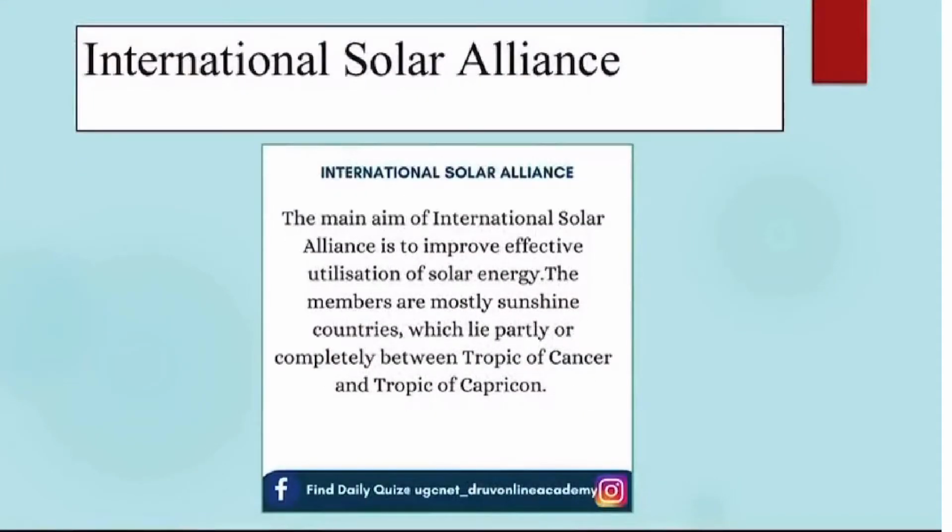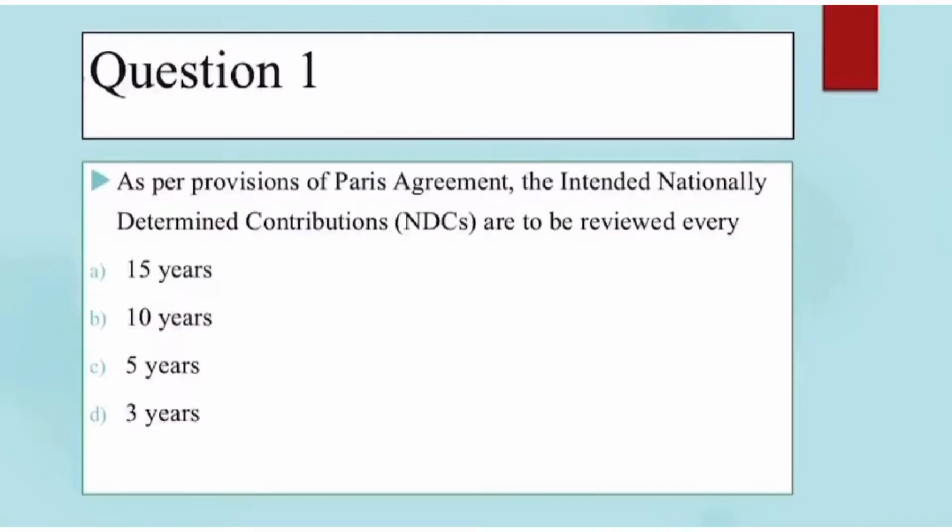Now we can revise some previous year questions from this topic. First question. As per provisions of Paris Agreement, the intended nationally determined contributions, that is the NDCs, are to be reviewed every Option A 15 years, B 10 years, C 5 years and D 3 years. Option C 5 years is the right answer.